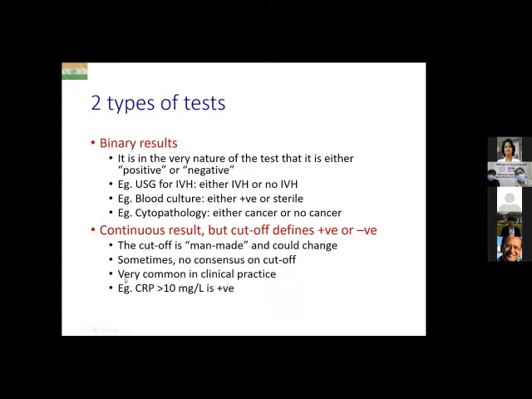And this is actually very common in clinical practice, such kind of tests. For example, a CRP of greater than 10 milligrams per liter is considered to be a positive CRP based on whatever literature we have so far. A sodium of above 150 is considered to be a high sodium, hypernatremia. So there's a cutoff that is deciding what is considered to be abnormal.